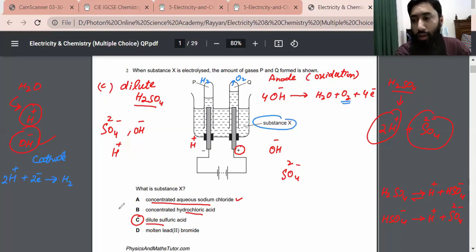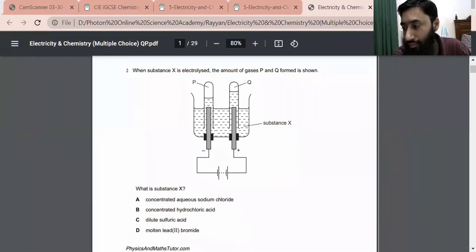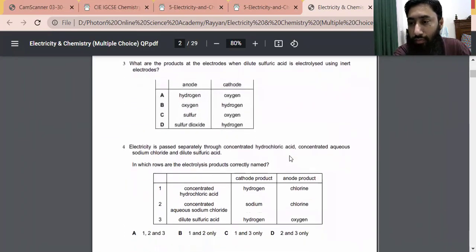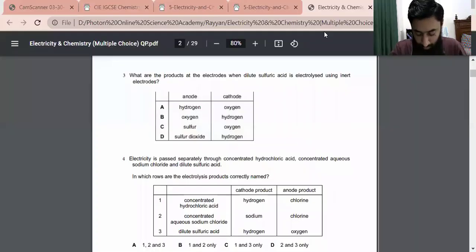So going towards the next question. What are the products and electrodes when dilute sulfuric acid is electrolyzed using inert electrodes?